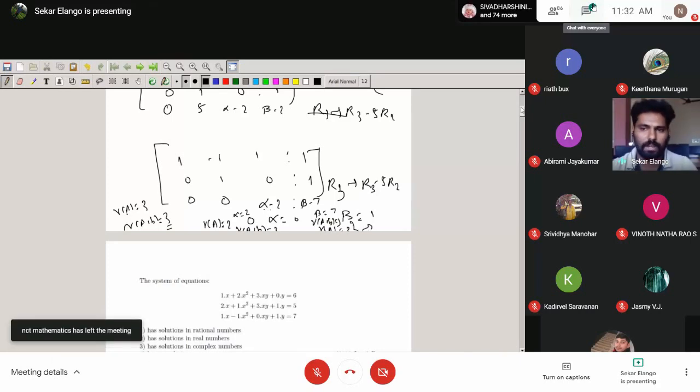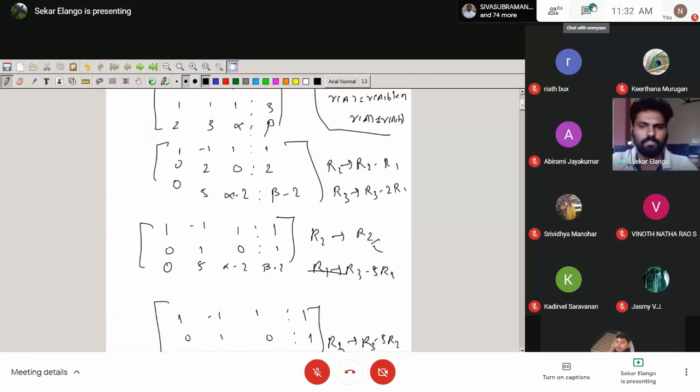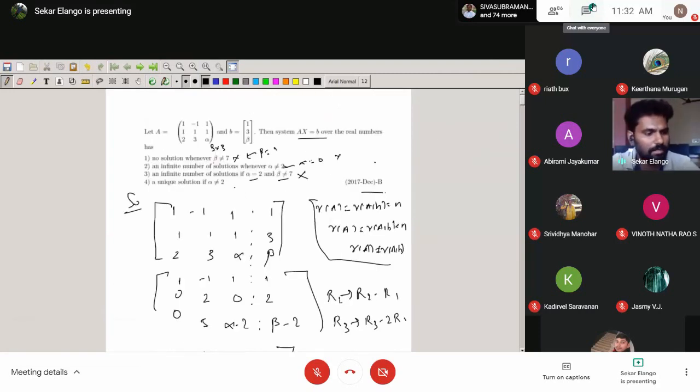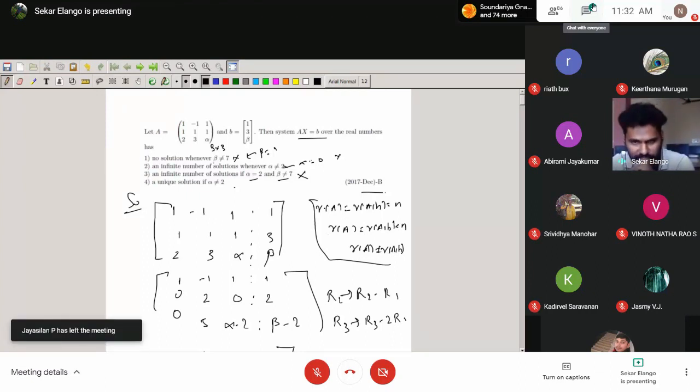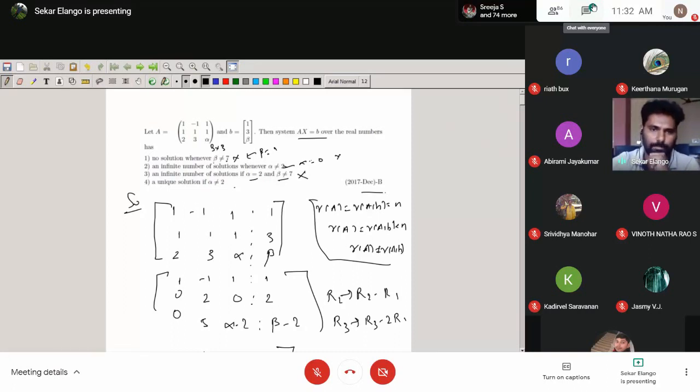I hope that is understood by all of you. Just think about it, I can substitute all the problems. Rank of A comma B equal to rank of A equal to n gives the unique solution, rank of A less than n gives infinitely many solutions, and rank of A not equal to rank of A comma B gives no solution. This is only what we discuss in the whole problem.